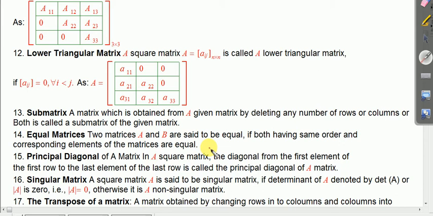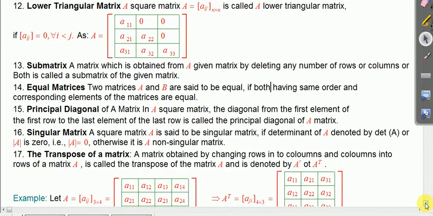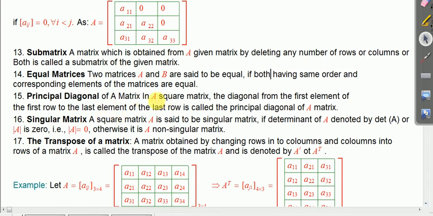Okay. Another is the principal diagonal matrix. What is it? A matrix A which is a square matrix, and the diagonal from the first element of the first row to the last element of the last row is called the principal diagonal. Okay, a matrix is a square matrix. The diagonal from the first element of the first row to the last element of the last row is called the diagonal of the matrix. Now, a very important word is the singular matrix.